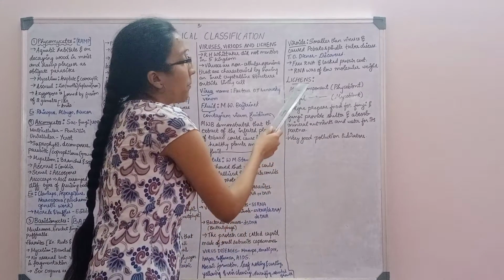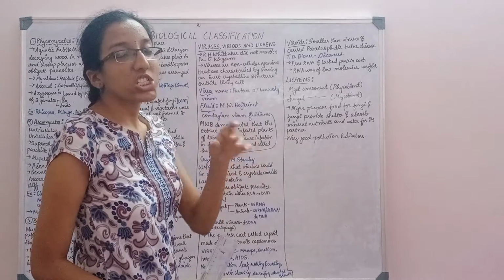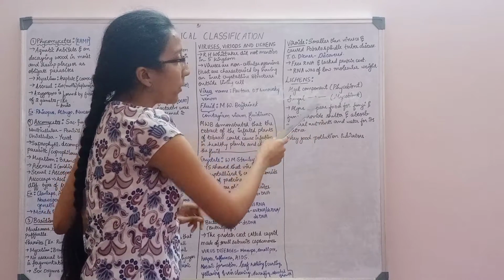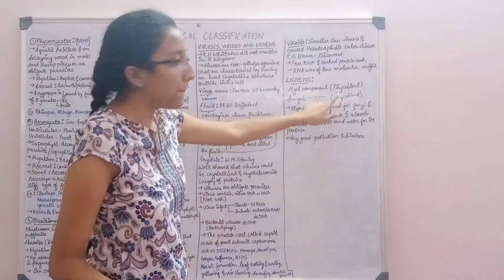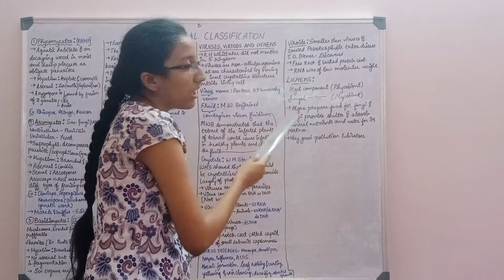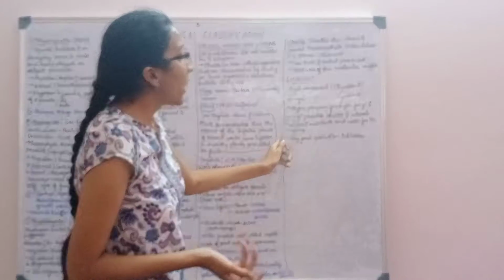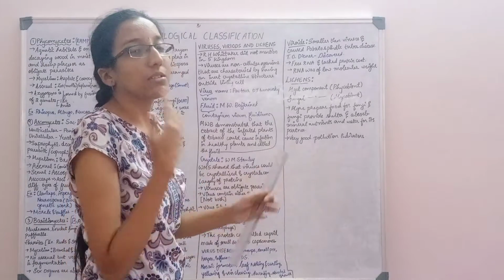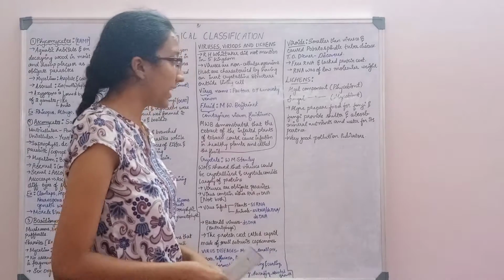Now the last topic of this chapter is lichens. Lichens, as we studied earlier, are a symbiotic relationship between algae and fungi. The algal component is phycobiont and the fungal component is mycobiont. How to remember this? Fungal F, mycobiont M, and algal is phycobiont, P. Okay. Now, in this symbiotic relationship, algae prepare food for fungi, and fungi provide shelter and absorb mineral nutrients and water for its partner, that is, for algae. And lichens are also very good pollution indicators.